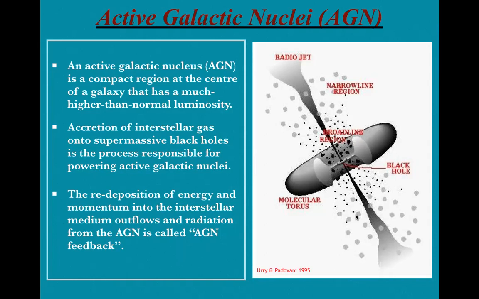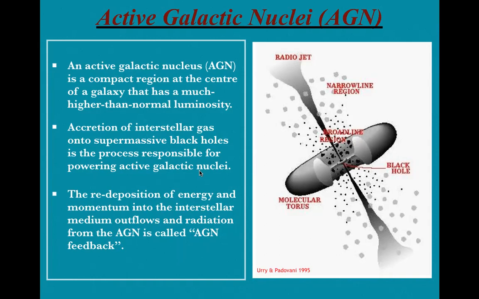On the right hand side, we can see a schematic diagram of an AGN, or active galactic nucleus, from Urry and Padovani 1995. So basically, an active galactic nucleus is a compact region at the center of a galaxy that has a much higher than normal luminosity, that is, higher than the stellar luminosity. And the accretion of interstellar gas onto supermassive black holes is the process responsible for powering active galactic nuclei.